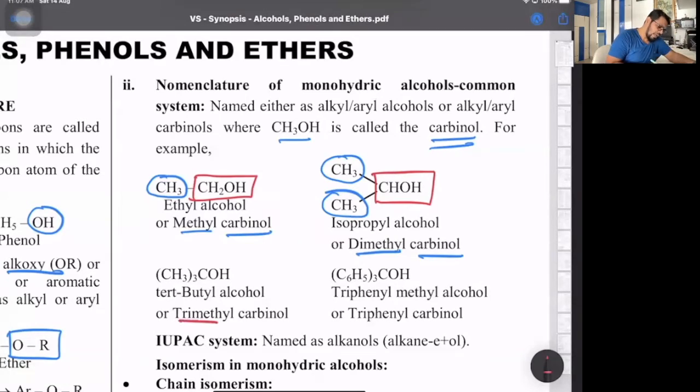In the same way, trimethyl carbinol, where COH is methyl alcohol, three hydrogen atoms are replaced by three methyl groups. And similarly, triphenyl carbinol, where this is the methyl alcohol part. Whenever you come across the name carbinol, it is with respect to the methanol system, an old, trivial system, less commonly used.